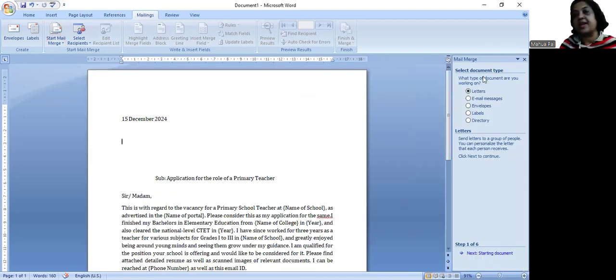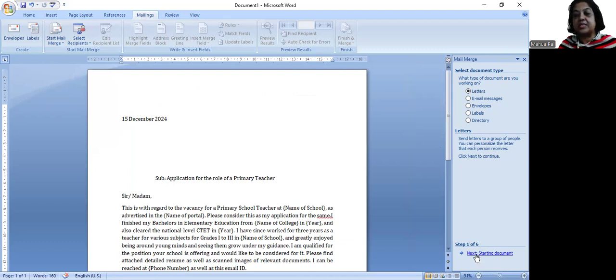On the right hand side I can find the wizard, and it is very user friendly with all instructions written, and we can see this is the first step out of 6 steps. It says starting document, what kind of document we are working on, that is the letter. So this is fine with us.